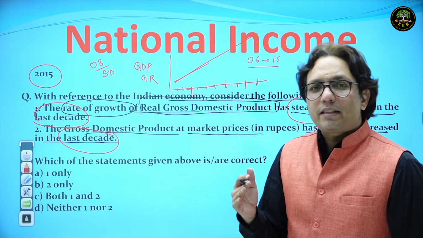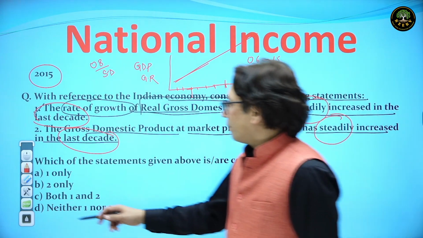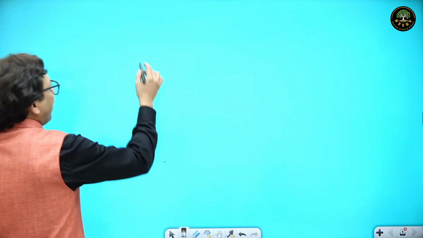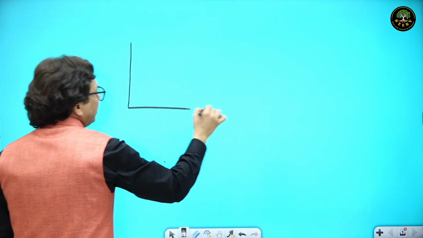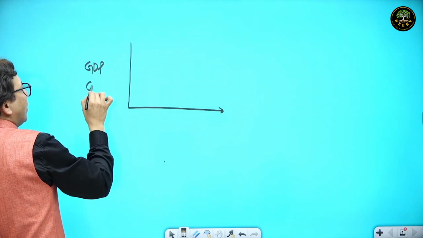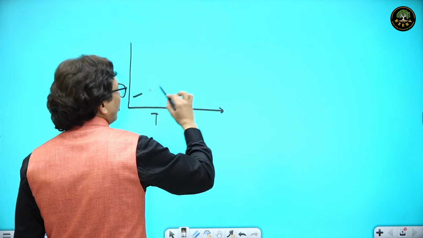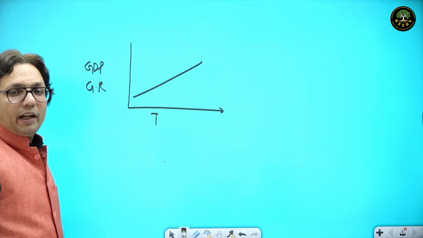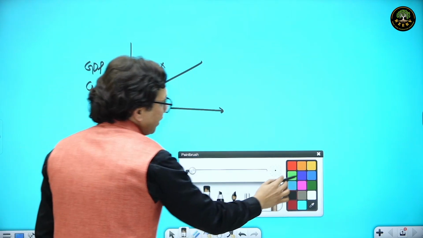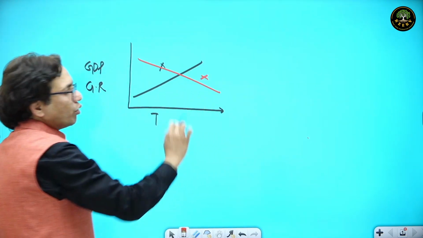When we read the topic of business cycle, we know that if I plot GDP growth rate against time, it would never happen that the GDP growth rate is consistently going up. It would also never happen that it is consistently going down.